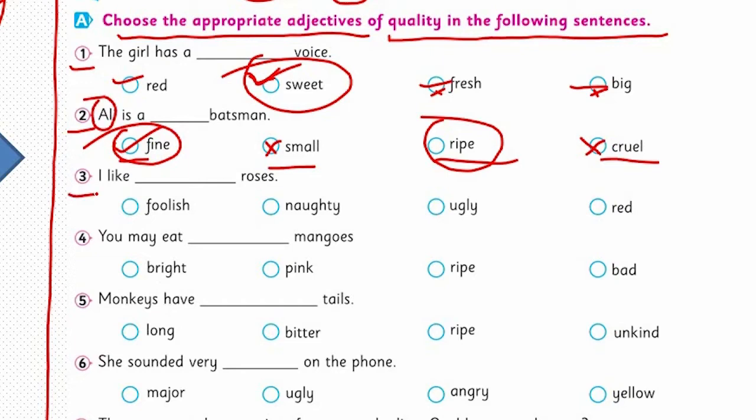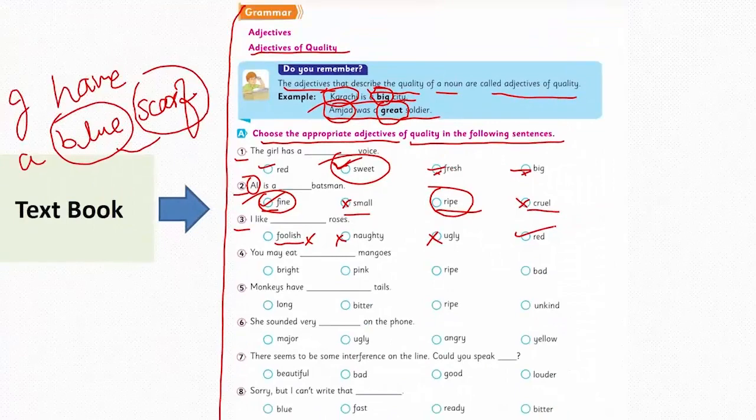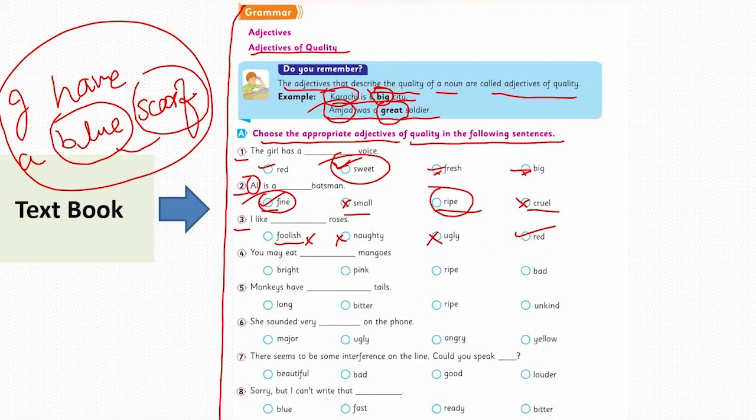The third one, I like roses. Foolish roses, no. Roses can't be foolish. Naughty, no. Ugly, no. Yes, red roses. As I have given you an example of color here, the quality of color.